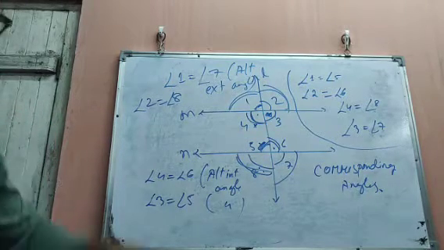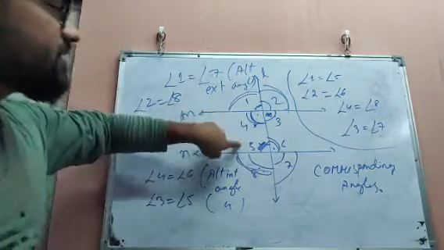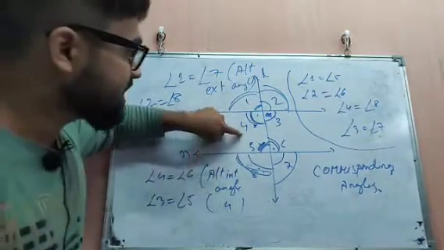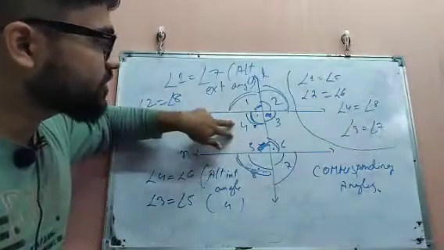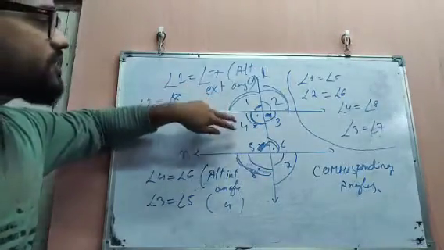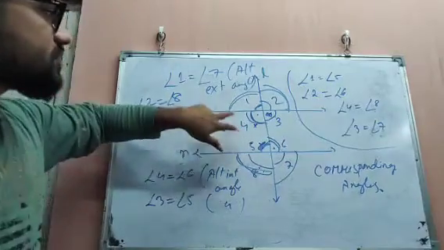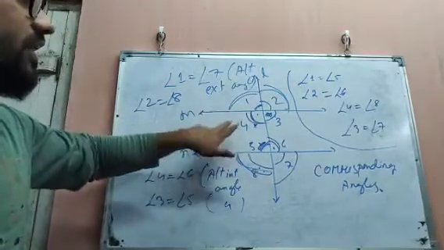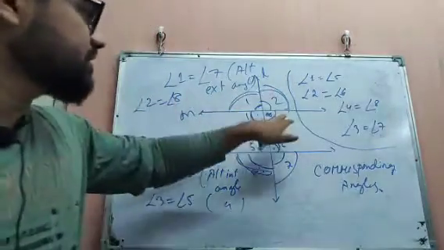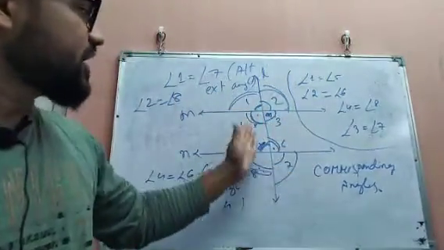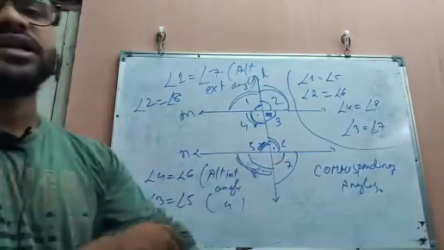Angles 4 and 5 are lying on the same side of the transversal, and both of these angles are interior angles. So 4 and 5 are interior angles lying on the same side of the transversal. Similarly, 3 and 6 are also lying on the same side of the transversal and are interior angles.